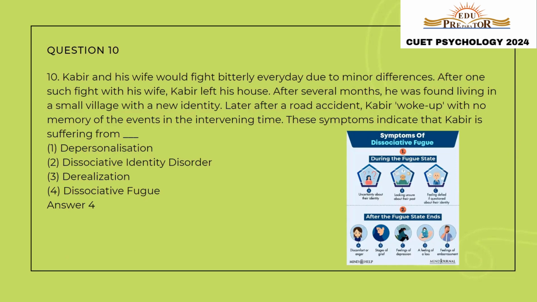So there are a few key points given to us in the question. First is he left his house after the fight and he did not return for several months. When he was found eventually, he was living with a different identity and he had no recollection of his past identity. Then a sudden incident happened. That was a road accident. And then Kabir woke up with his previous identity and could not remember the new identity that he formed in the intervening time. So these are all characteristics of dissociative fugue.